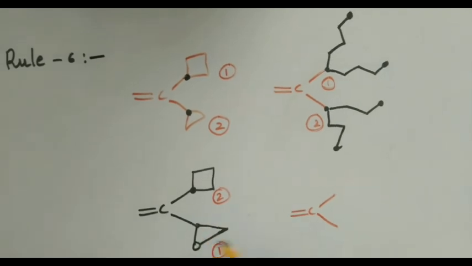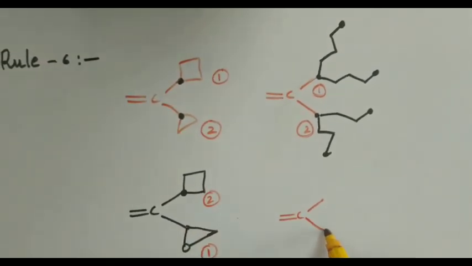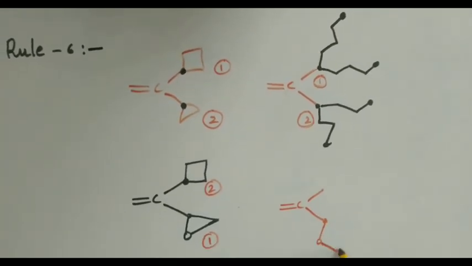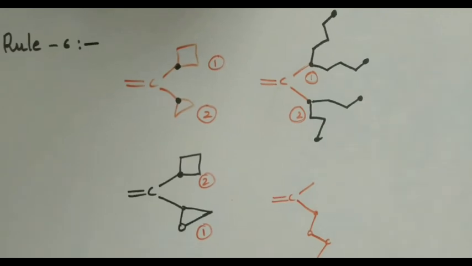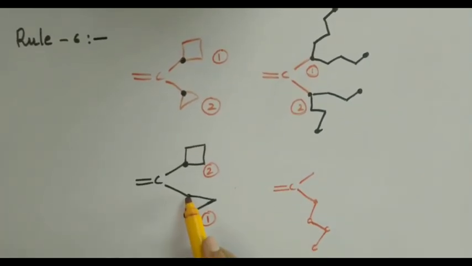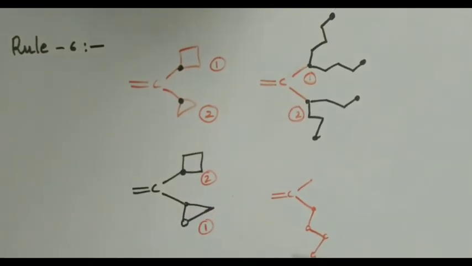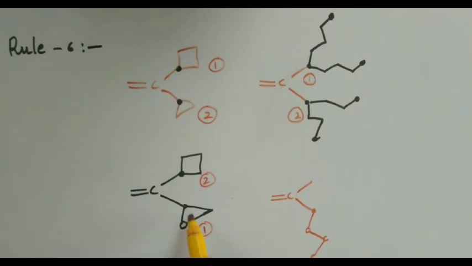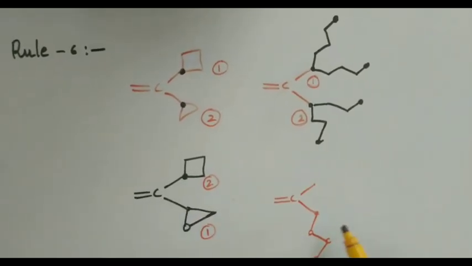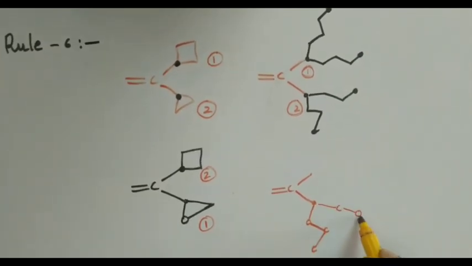This is the carbon which is connected to oxygen, carbon, carbon. I started with this carbon connected directly to oxygen, then carbon, then carbon. So carbon, oxygen, carbon, carbon. Now if you move in this direction, first connected to carbon, then to oxygen, then to carbon.